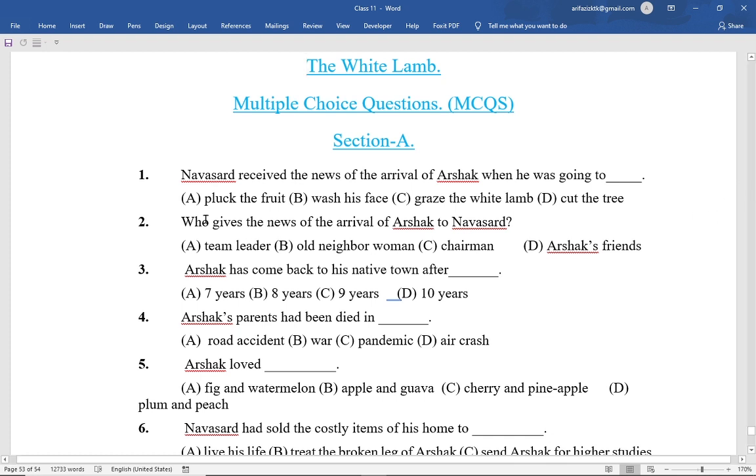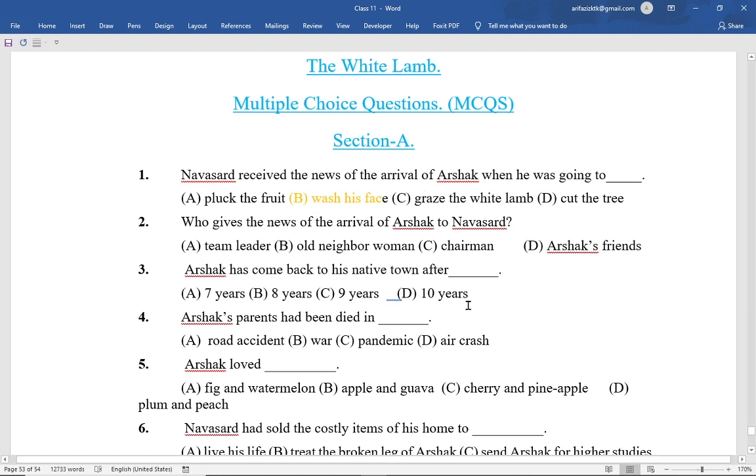question is: Navasad received the news of the arrival of Arshak when he was going to dash. The first option is pluck the fruit. Option B, wash his face. Option C, graze the white lamb, and option D, cut the tree. So the correct option is option B, wash his face.